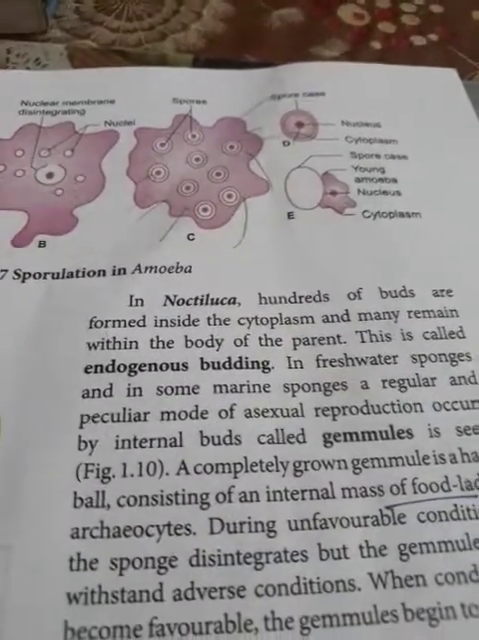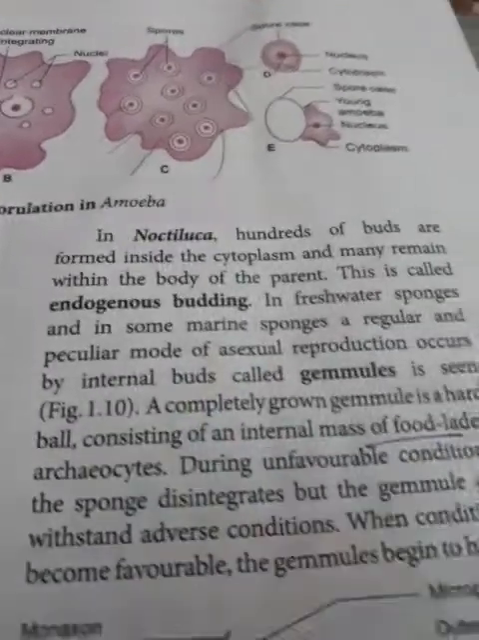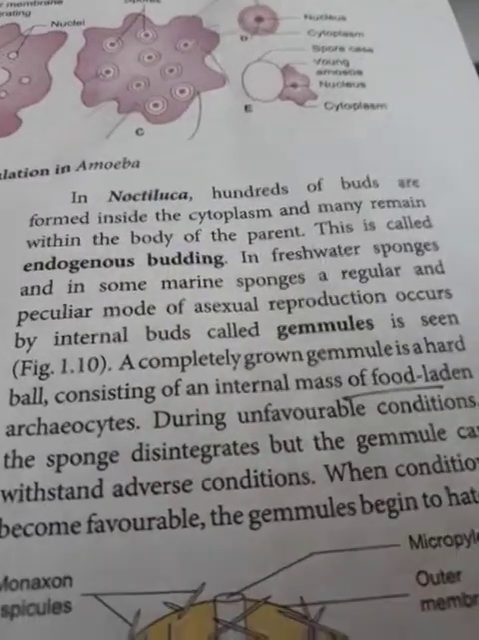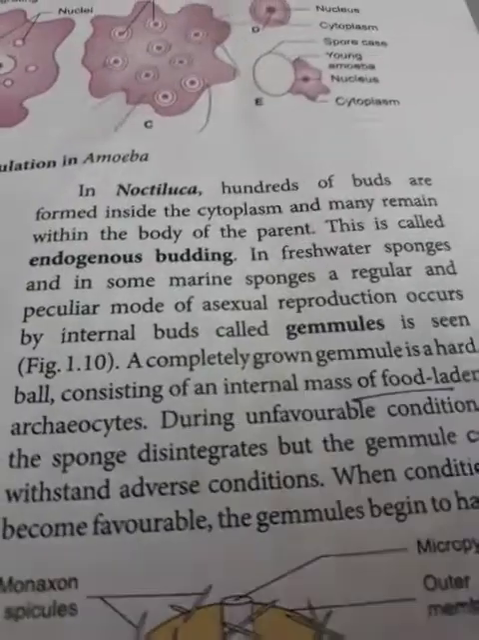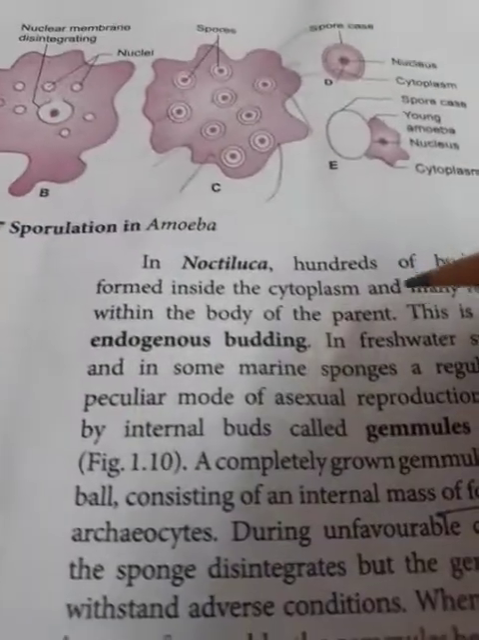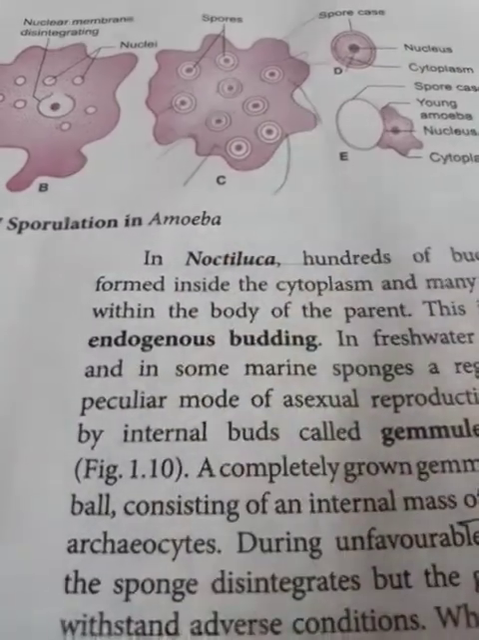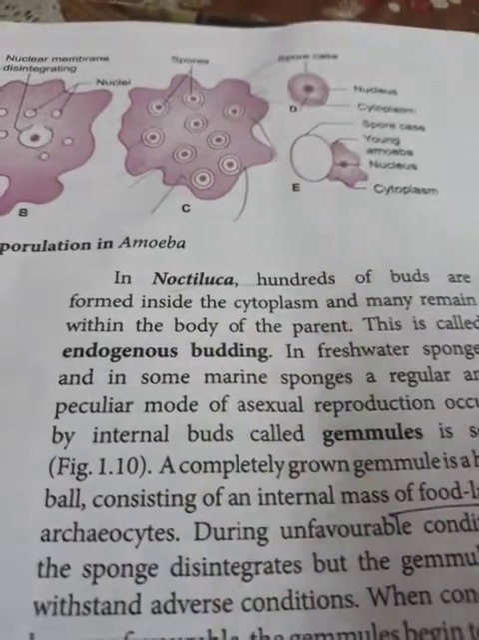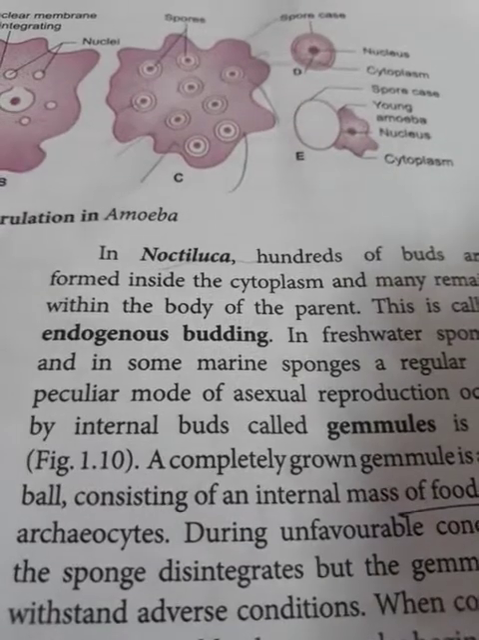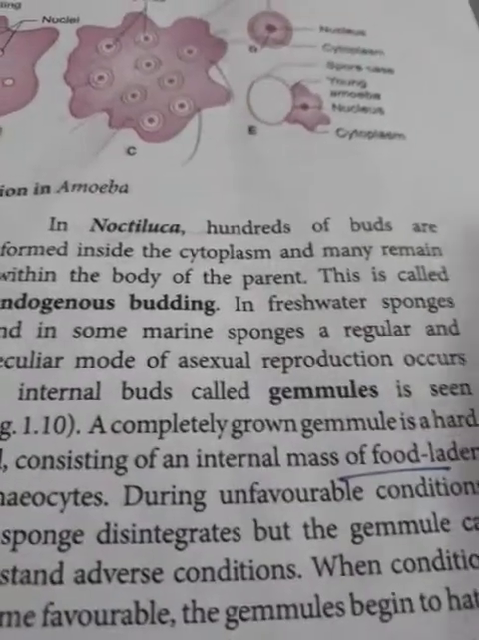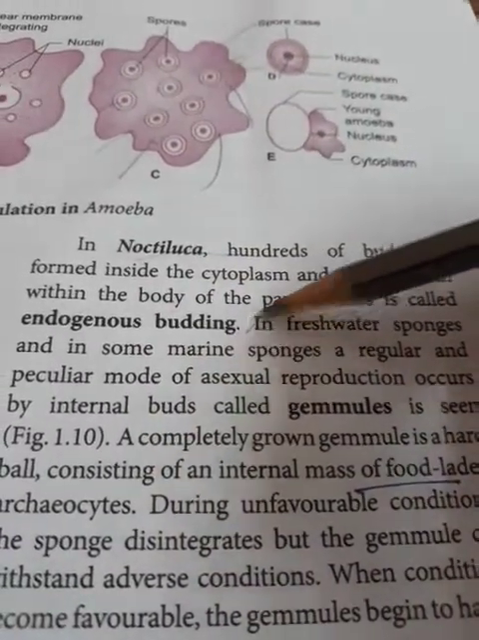Good morning, children. Now, budding is of two different types. I told you: exogenous budding and endogenous budding. Exogenous budding can be seen in Hydra. Endogenous budding can be seen in Noctiluca. In Noctiluca, hundreds of buds are formed inside the cytoplasm, and many remain within the body of the parent. This is called endogenous budding.